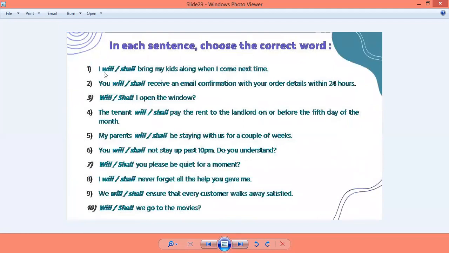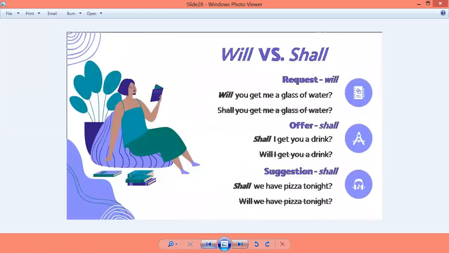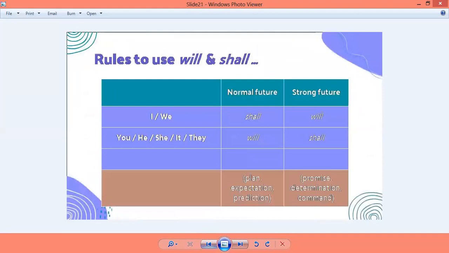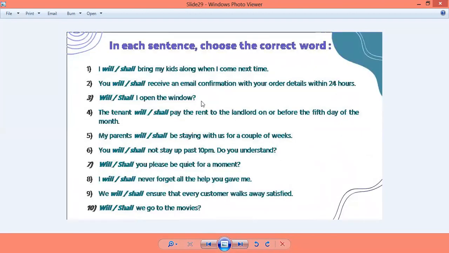Right? I shall bring my kids along when I come next time. This sounds like a plan, right? ये एक plan बन रहा है कि मैं अपने बच्चों को साथ में लेके आऊंगी next time. So let us see the table. Whenever there is a plan and the pronoun is going to be I, तो वहाँ पे हम लोग क्या use करेंगे? Here. Now this is a plan. तो मतलब हमें पता है कि एक normal future है. And whenever there is a sentence starting with I and we, तो हम लोग क्या use करेंगे? Shall. And here the answer will be shall. I hope that is clear.